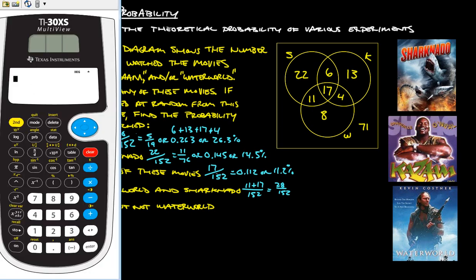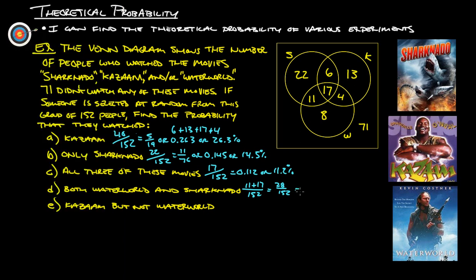I think you got the drift of simplifying and putting them in decimals or percent, so I'm just going to do one of these. I like percents the best, but whatever floats your boat. That's 18.4%.